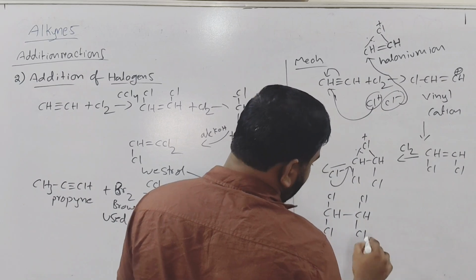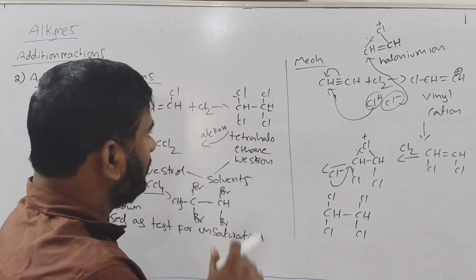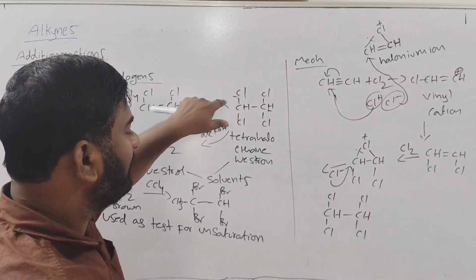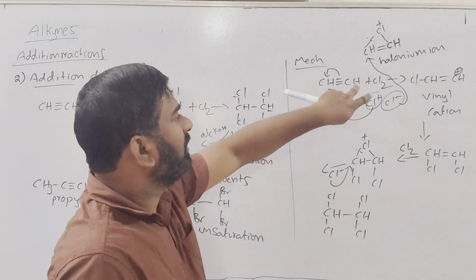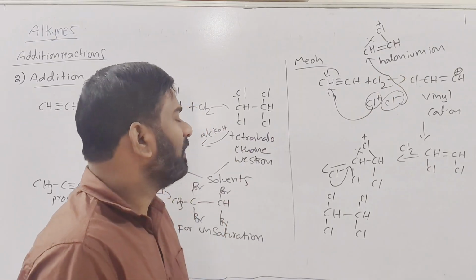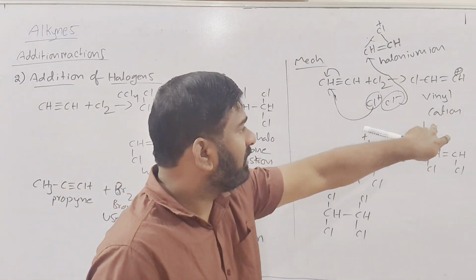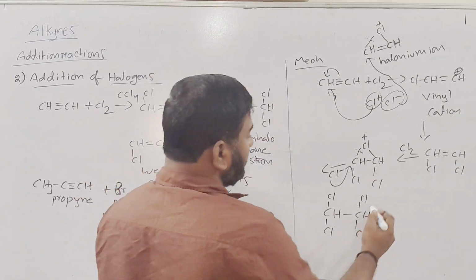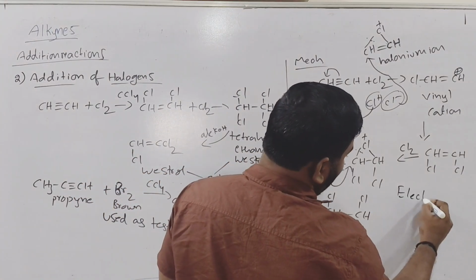Cl, Cl. So the main thing here is that during the addition of halogens to the alkynes, the addition takes place through the formation of a halonium ion. Next, in this reaction, what cation can be formed? A vinyl cation can be formed. And this is following which mechanism? Electrophilic addition mechanism.